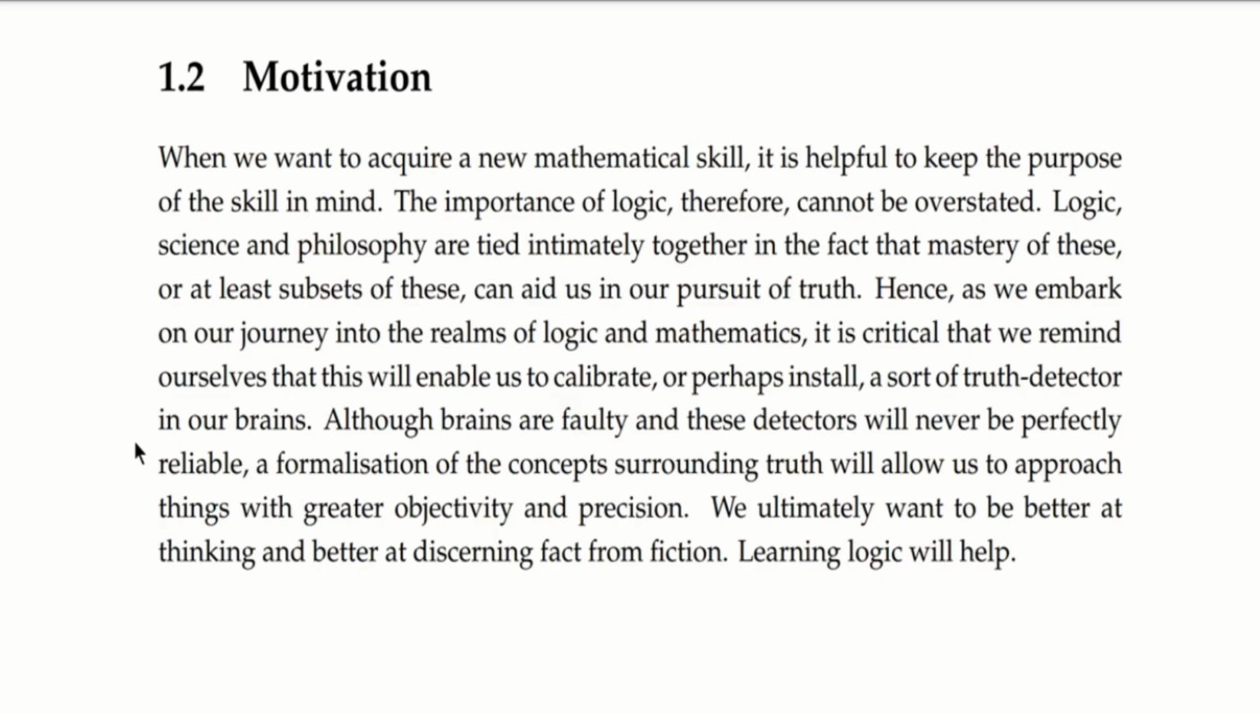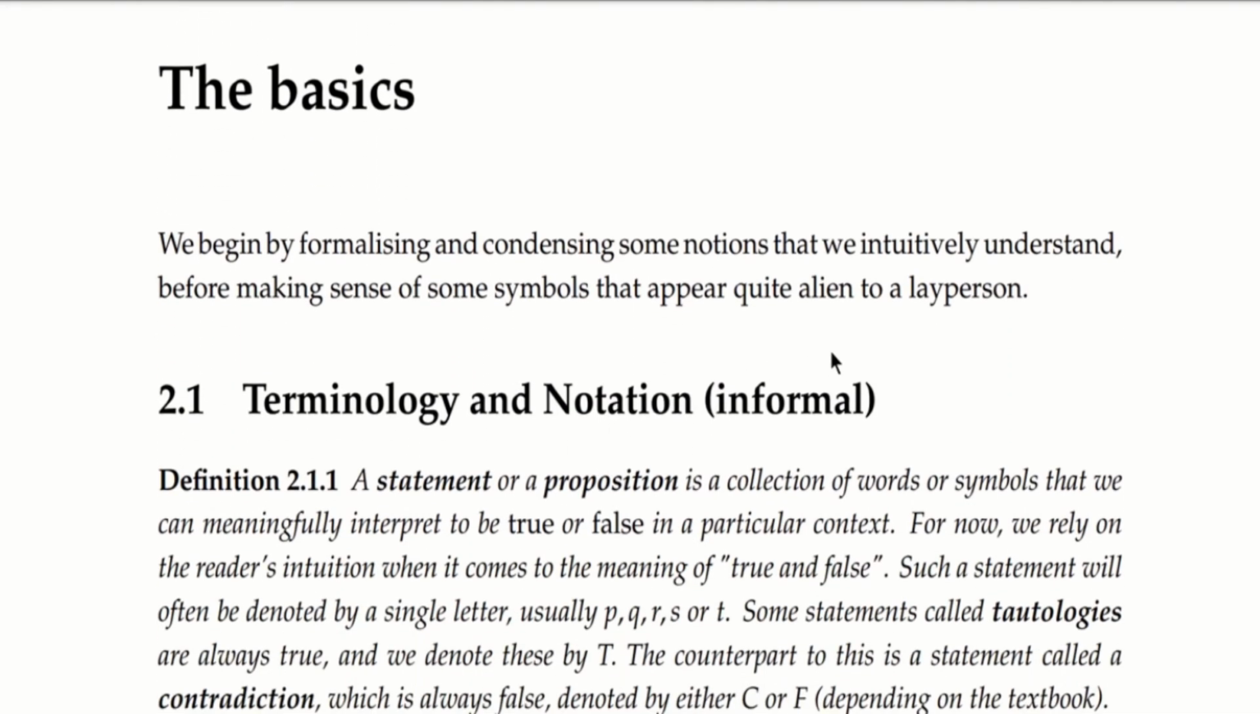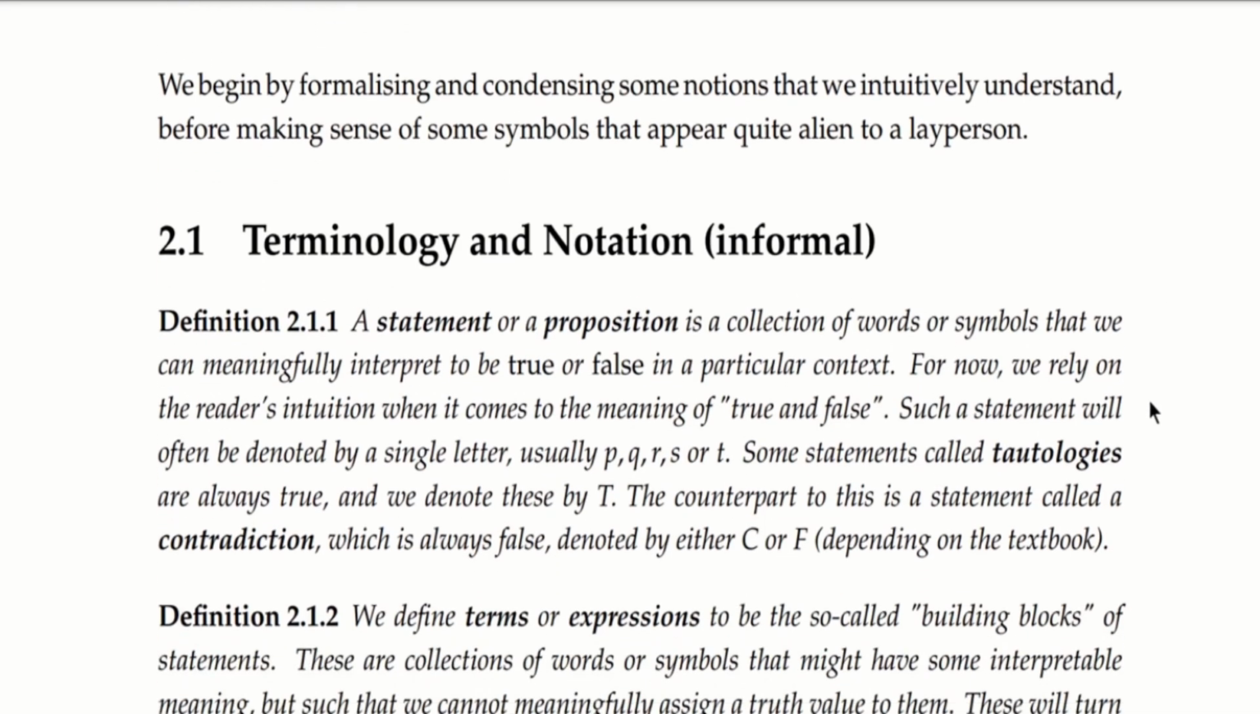And although brains are faulty and these detectors will never be perfectly reliable, a formalization of the concept surrounding truth will allow us to approach things with greater objectivity and precision. We ultimately want to be better at thinking and better at discerning fact from fiction, and learning logic will help with that. We begin by formalizing and condensing some notions that we intuitively understand before making sense of symbols that appear quite alien to a layperson.